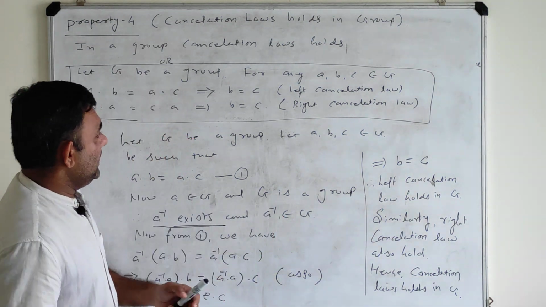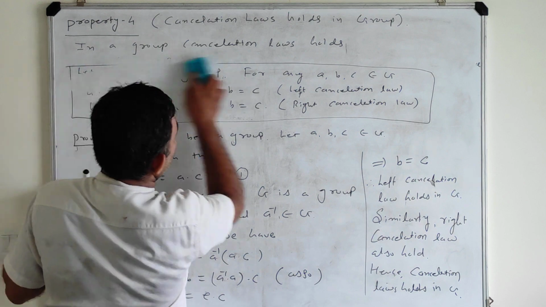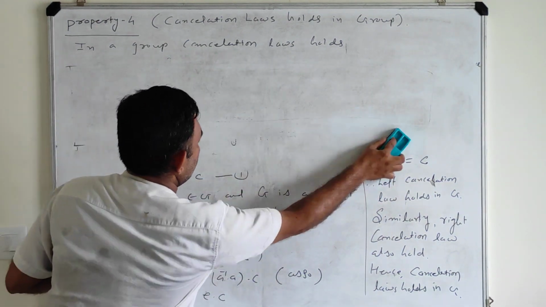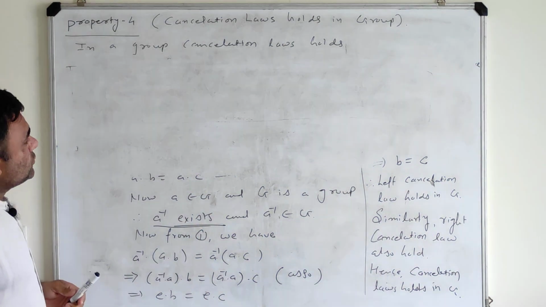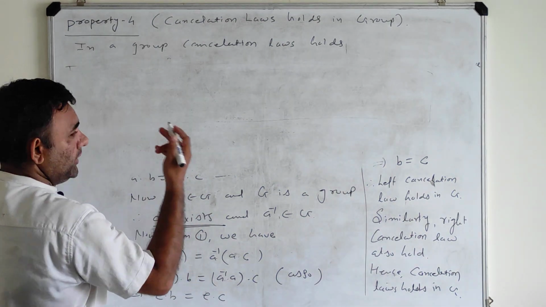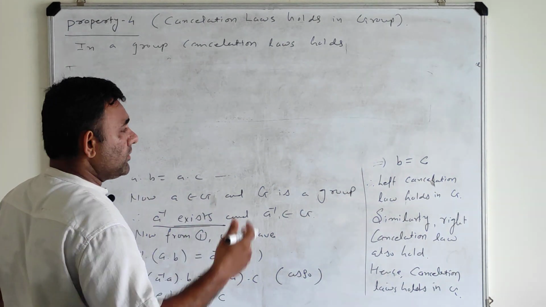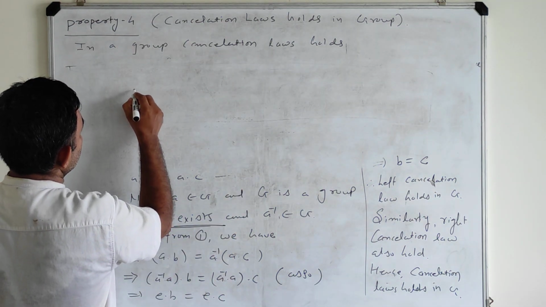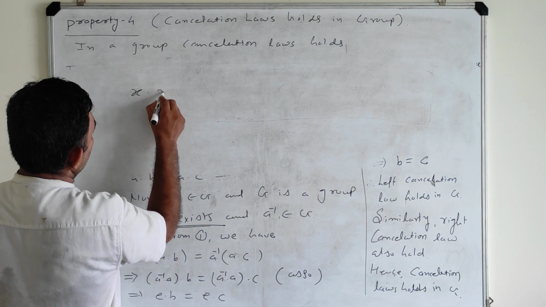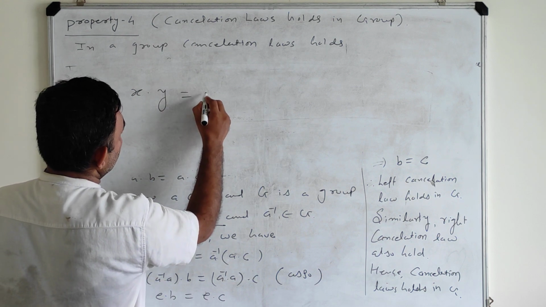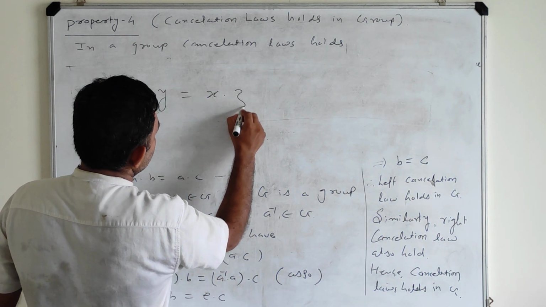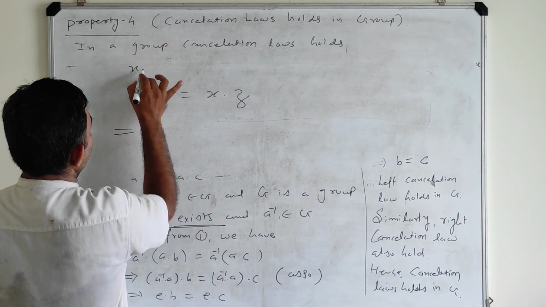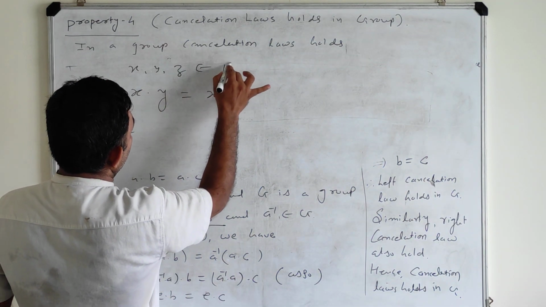Let me give one example here from school level. In 8th or 9th standard, you consider like this: suppose you have x into y is equal to x into z, where x, y and z are real numbers.